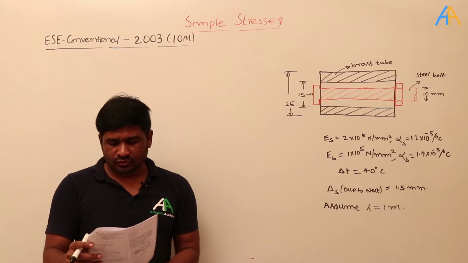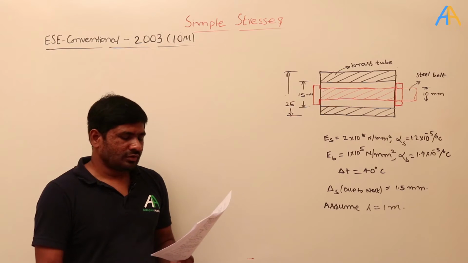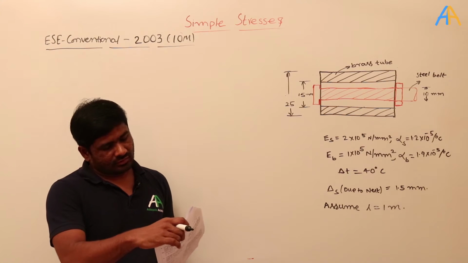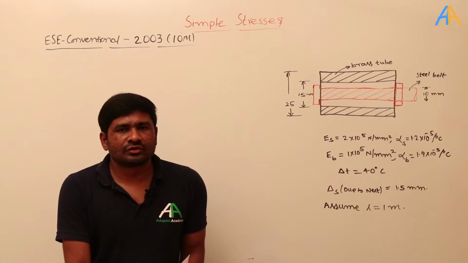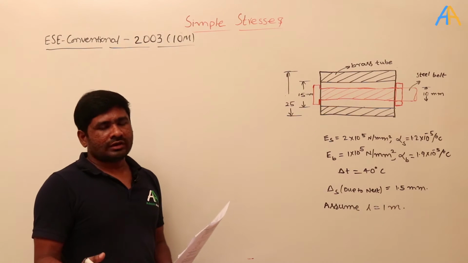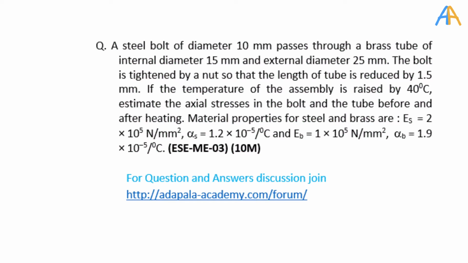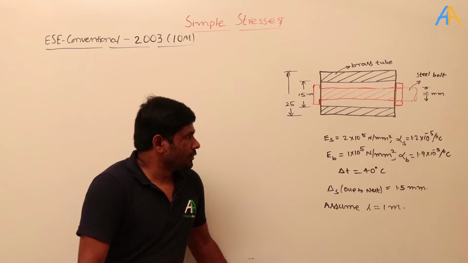This question was asked in 2003. It is only for 10 marks, but the question is very big. Anyway, you need to understand these types of questions easily so that in the examination you will do them very quickly. A steel bolt of diameter 10 mm, steel bolt.